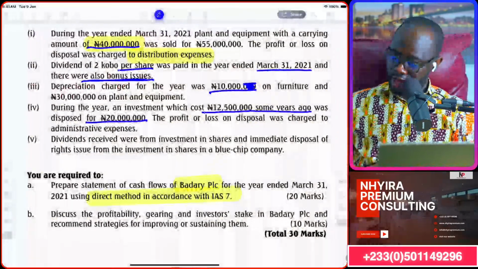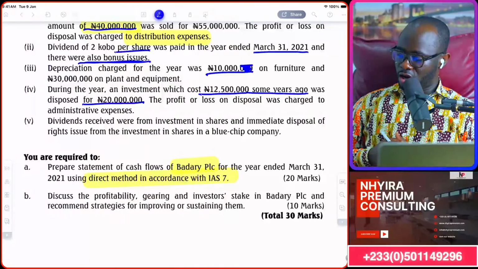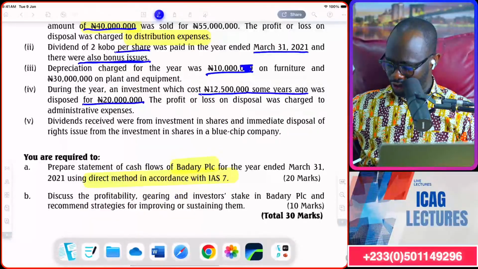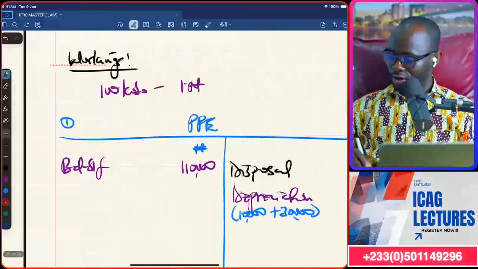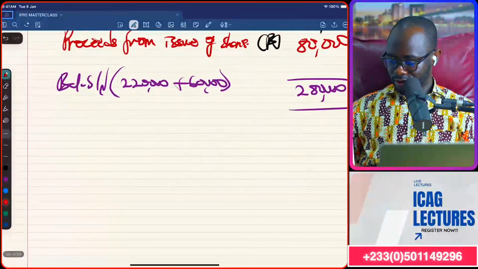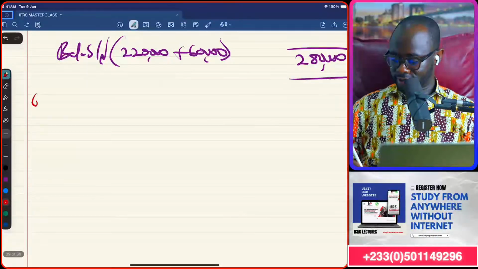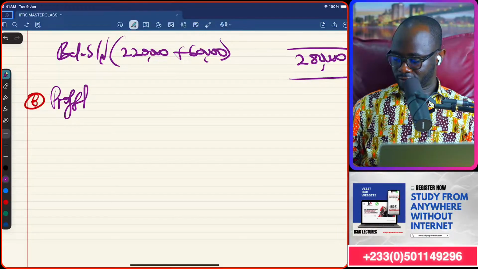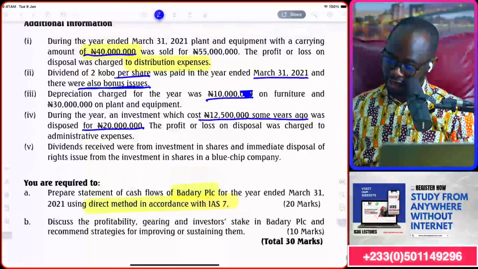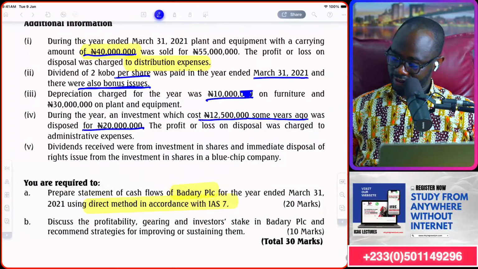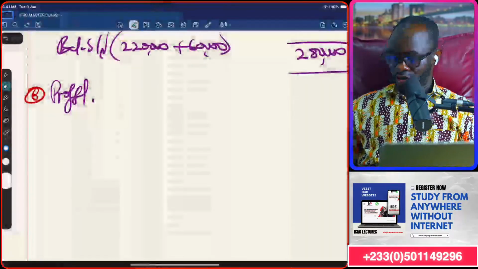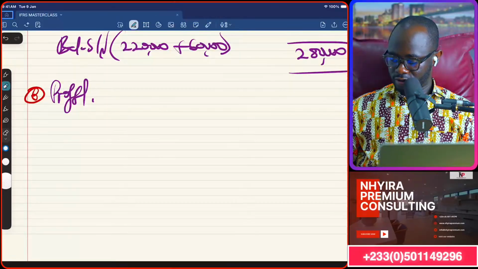we go in there and look at the profit or loss on disposal was charged to admin expense. There's a lot of things going into admin expense, so let's get the profit or loss on disposal. So note 6, profit or loss on, would it be profit or loss? Let's see. Carrying amount was 12.5 million. We sold it for 20 million. So it's profit. Okay. So profit from disposal of investment.